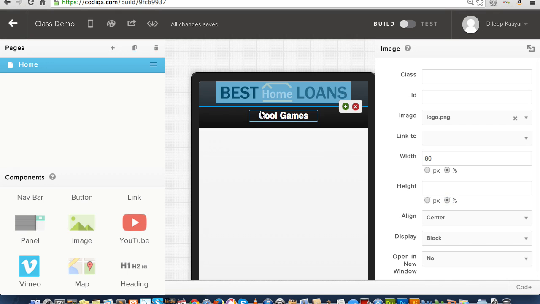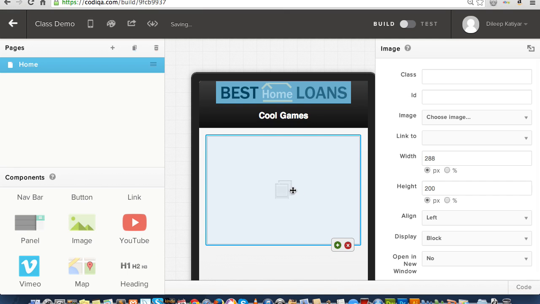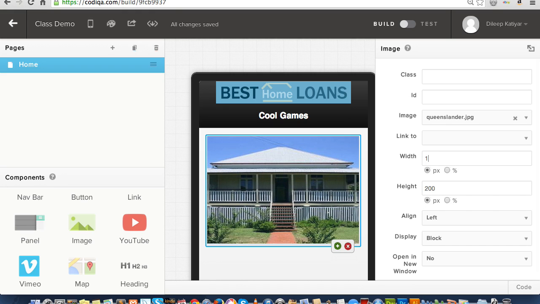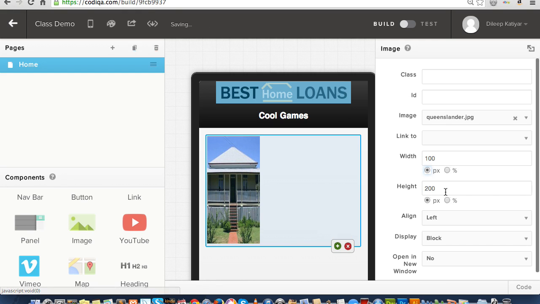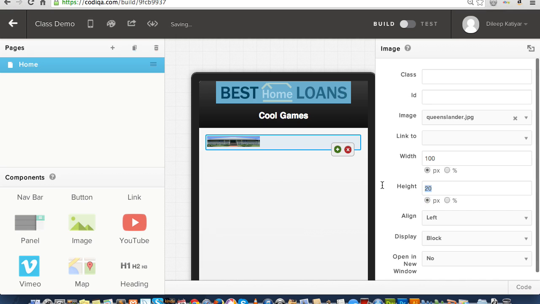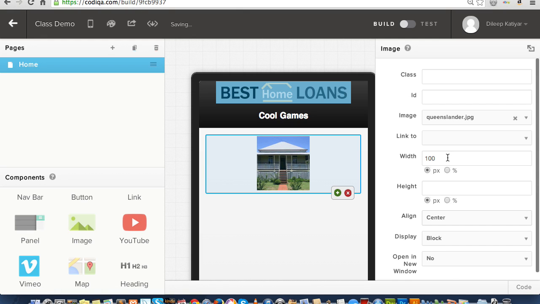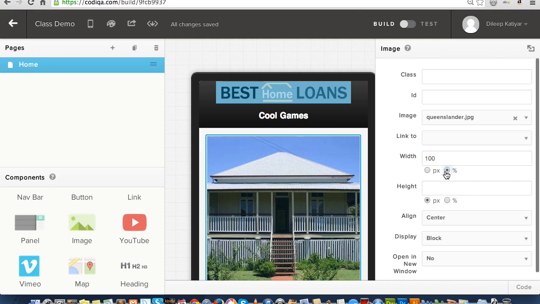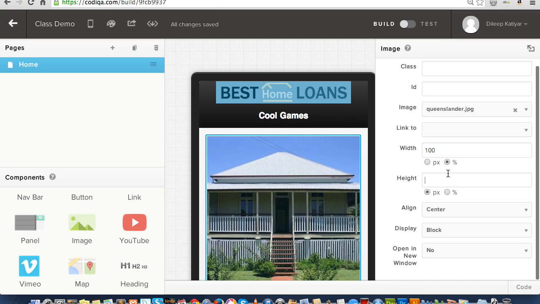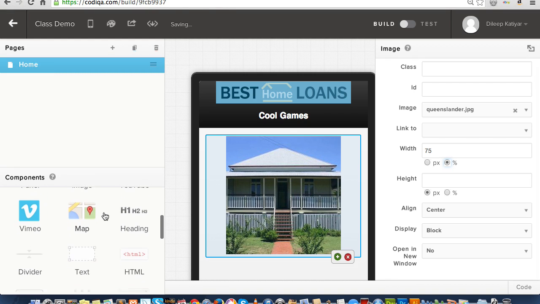Okay. So an image you can actually drag anywhere. I'm dragging another image here and choosing the image, Queenslander. I'll go 100 and I can align center. That's cool. But you can see it actually did not go all the way to 100 percentage. Now it's all cool. Now I can go 75 percentage.